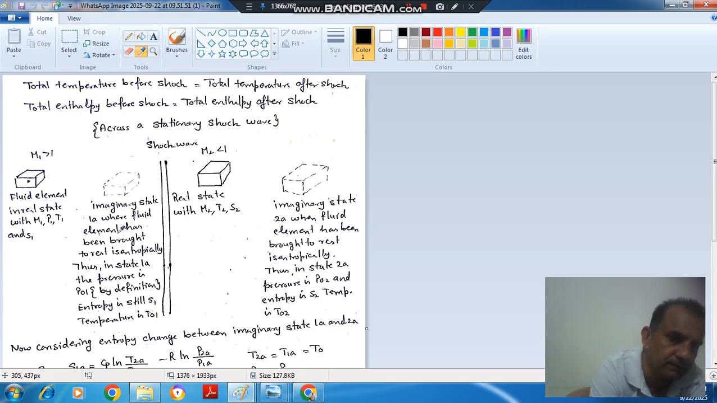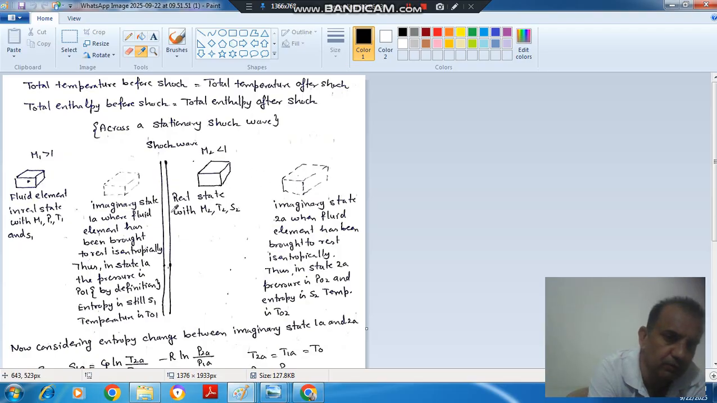Okay. Now if we consider this state, here the Mach number is M2, less than 1, and the fluid element again is brought to rest isentropically, so that the stagnation conditions are maintained. So here the stagnation temperature is T02 and the process is isentropic. So the entropy of this and this is the same, the entropy of this and this is the same, because they perform an isentropic process.